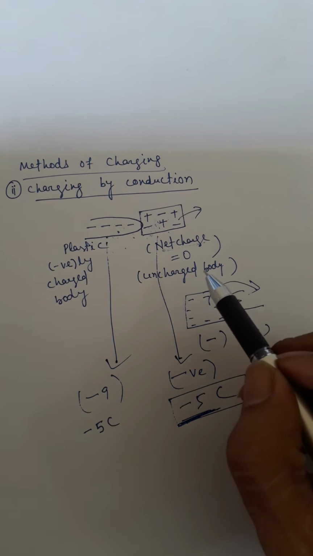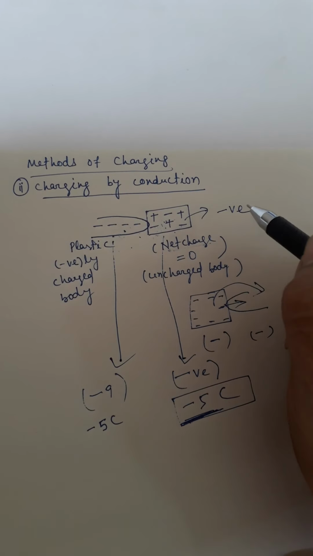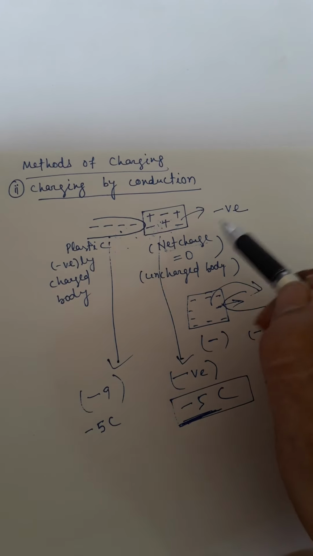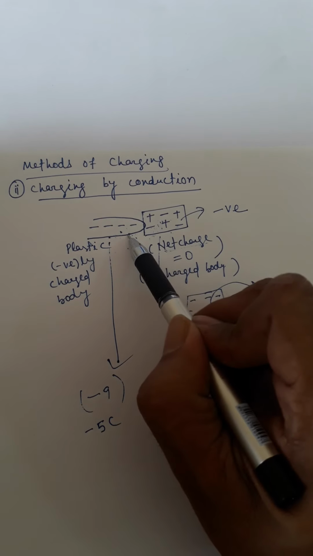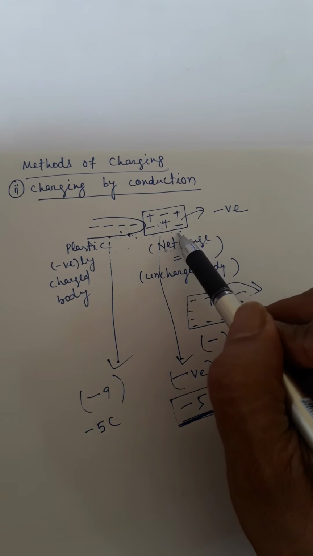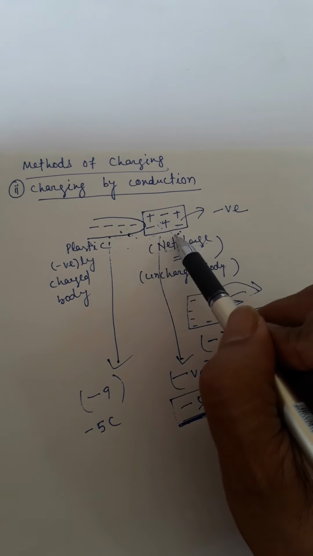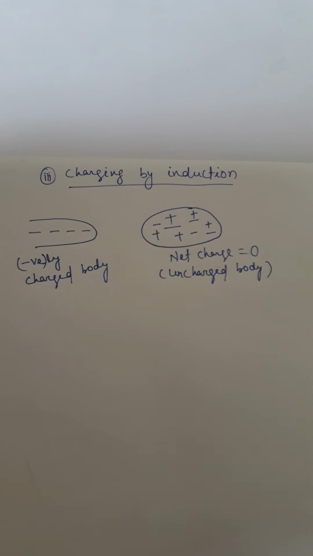Another thing is that to make a body negatively charged, we have to contact a negatively charged body. And to make a body positively charged, we have to contact this body with a positively charged body.